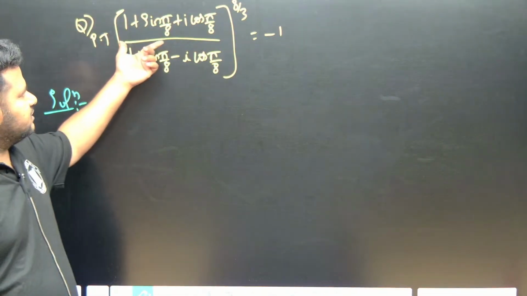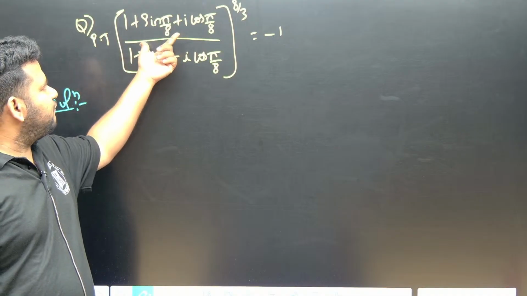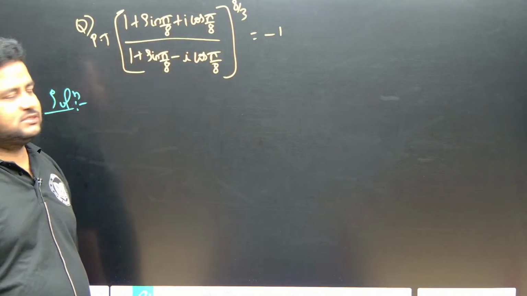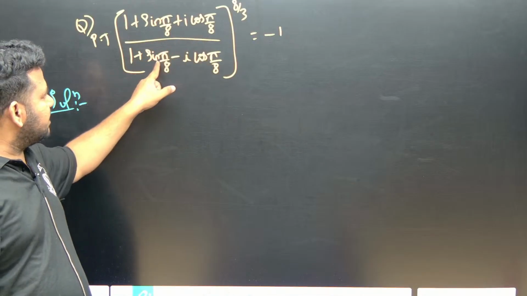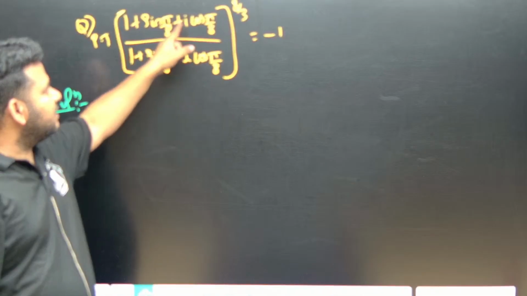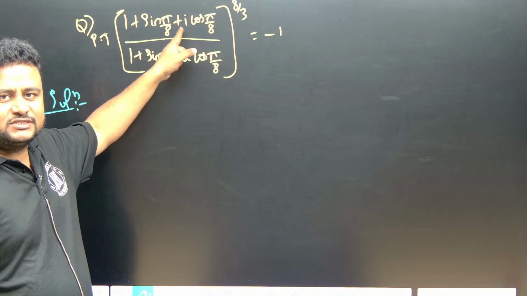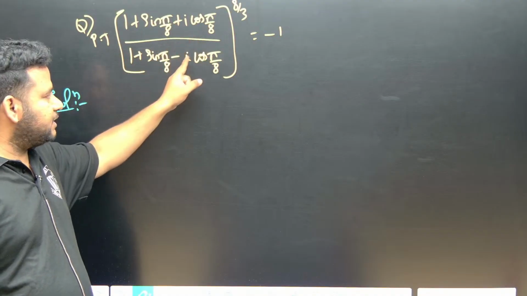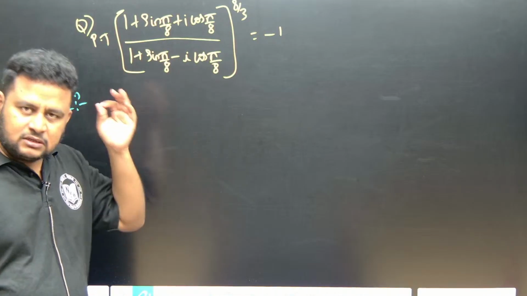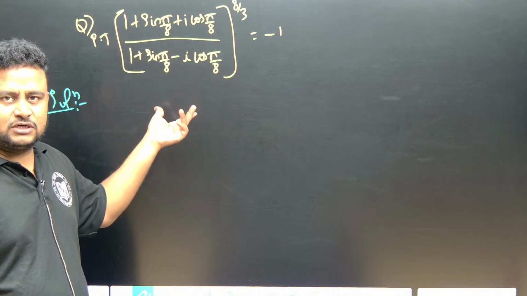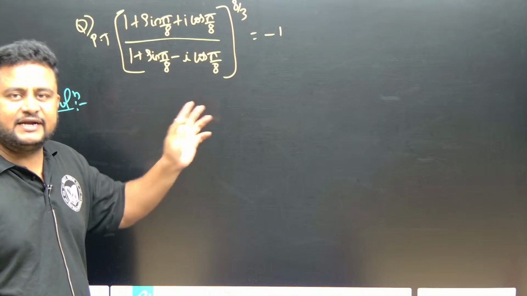Look at this. Definitely this is not in the form where you can apply De Moivre's theorem directly. Here sin pi by 8 and cos pi by 8 are given. I told you that when you talk about the imaginary part, it should have sin, but it is having cos. That means we have to convert sin to cos and cos to sin here, because we have to bring it to a standard form where you can apply De Moivre's theorem.